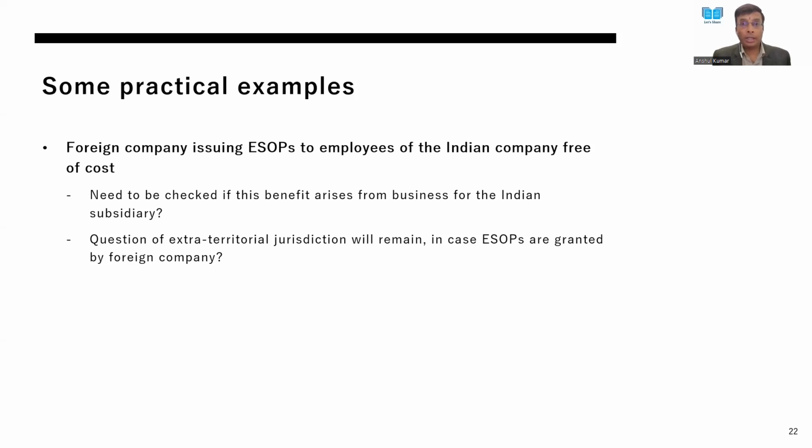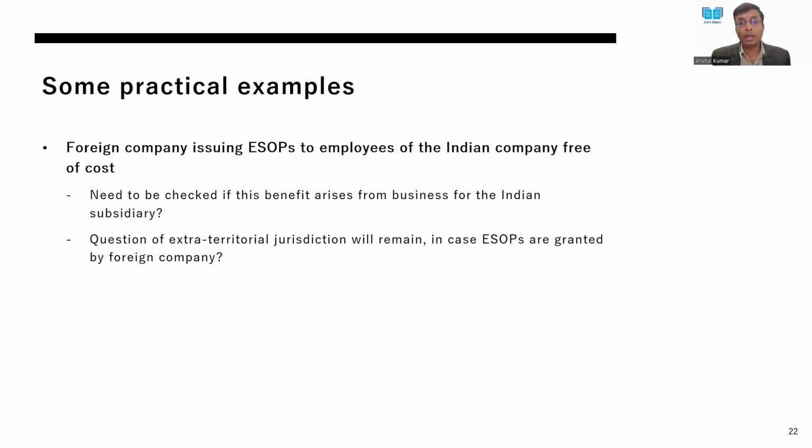But wherever it is just a parent subsidiary relationship, there is only investment which has happened, or there are a few business transactions which are not commensurate to substantiate the kind of benefit which has been granted in the form of Esops to the employees of the subsidiary, then a position may be taken that it is not arising from the business of the subsidiary company.